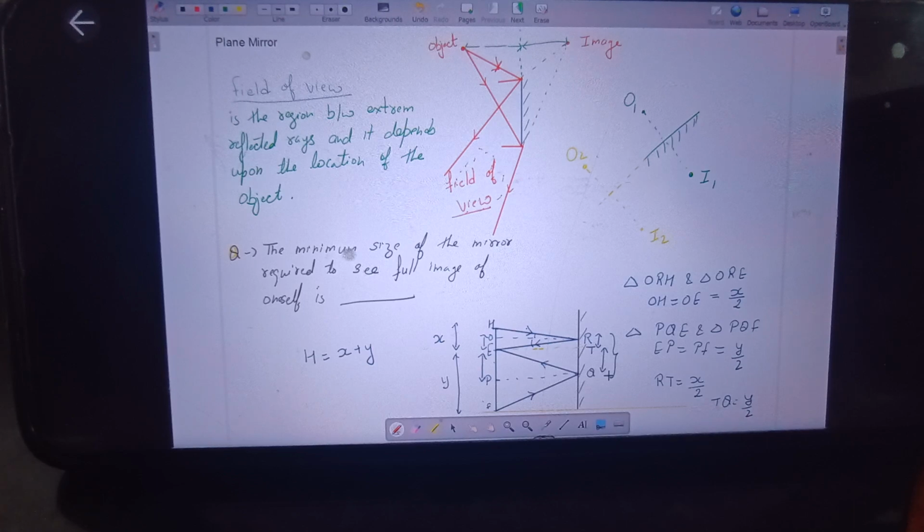Because even if the upper part above R is not there and the lower part below Q is removed, you'll still be able to see your complete image. So we get that the actual height of the mirror required is equal to x by 2 plus y by 2, that means x plus y by 2.